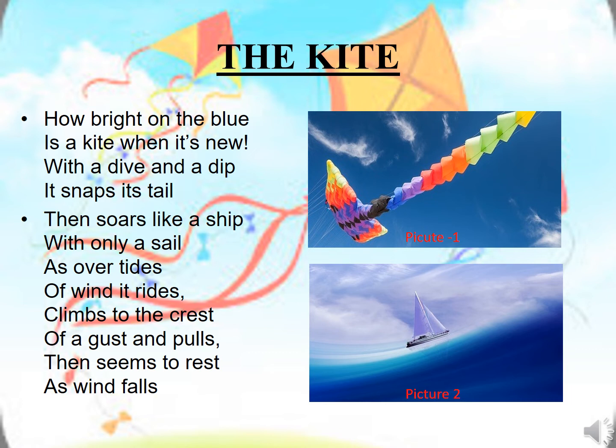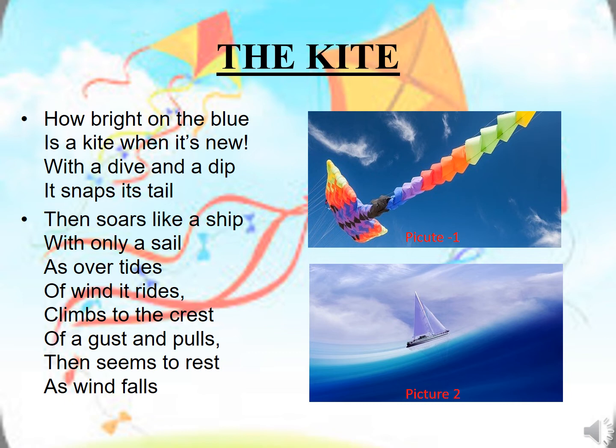Next word is crest. Crest means the mountain top or the top of the air. Gust means the strong wind. Here the poet is conveying that, as the kite moves high to the strong wind, it moves in a similar way as the ship when the ship moves up and down on the ocean waves with a sail cloth. That is why we are comparing the ship with the kite and tides with the wind.